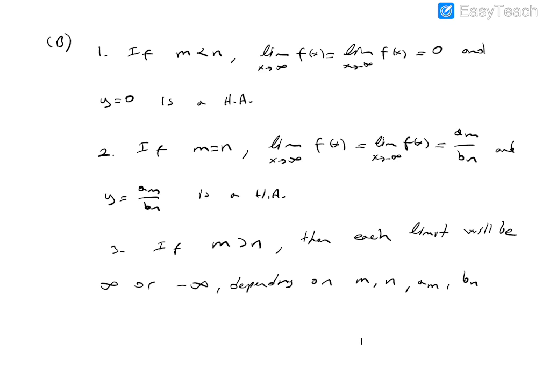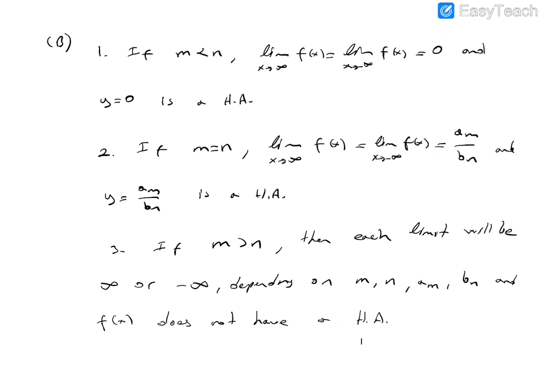Depending on these four values, this is infinity or minus infinity, and f of x does not have a horizontal asymptote in this case.